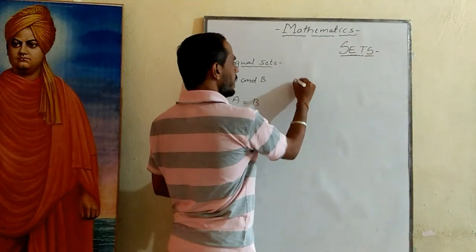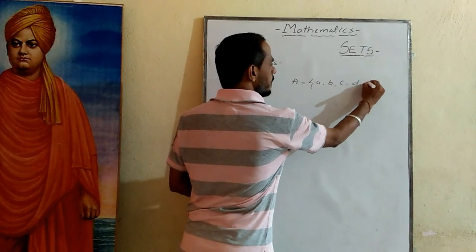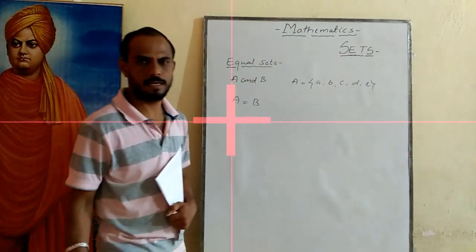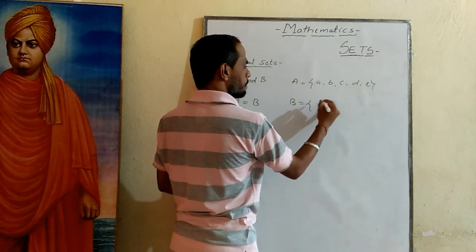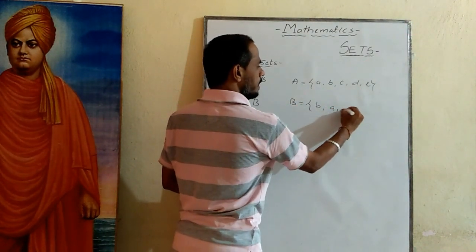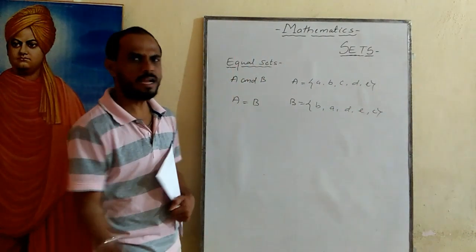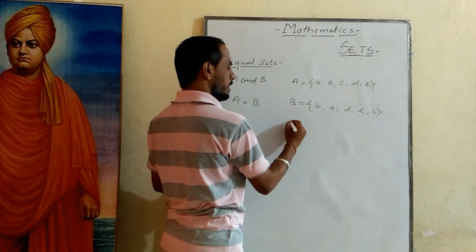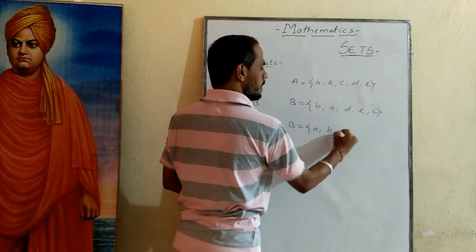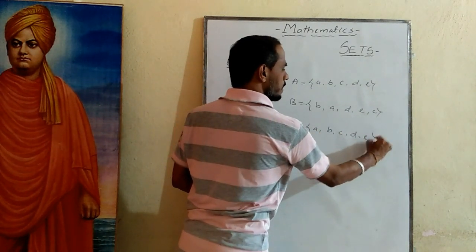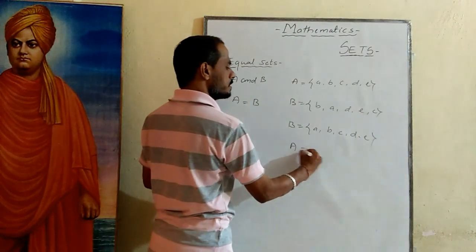For example, set A is equal to {A, B, C, D, E}. Set B is equal to {B, A, D, E, C}. This is set B. Arrange these elements in order. What will set B be? Set B is equal to {A, B, C, D, E} only. Those elements only. Then set A is equal to set B.